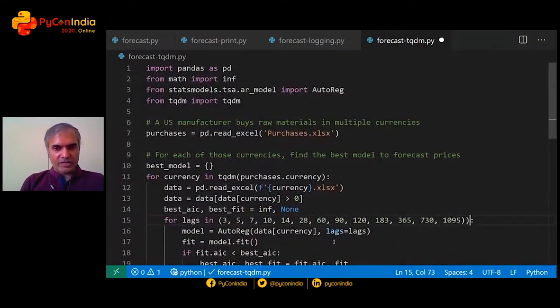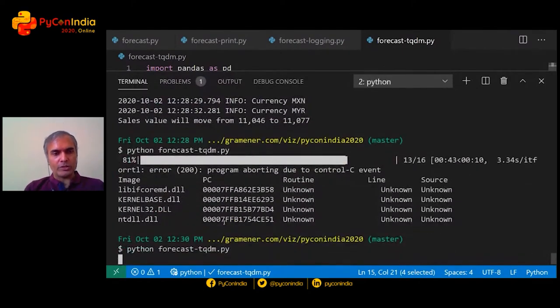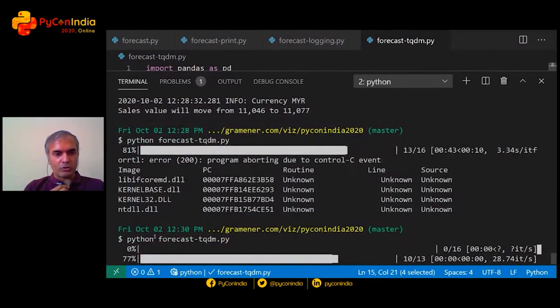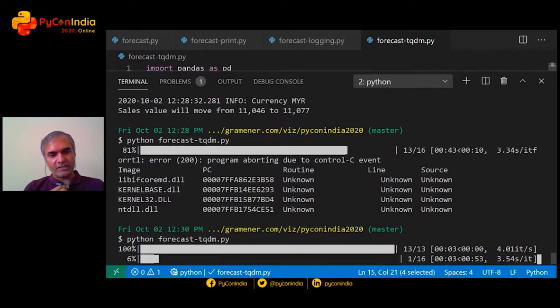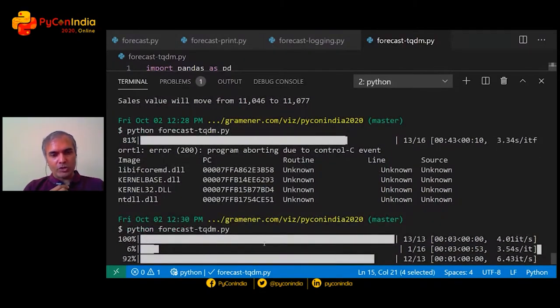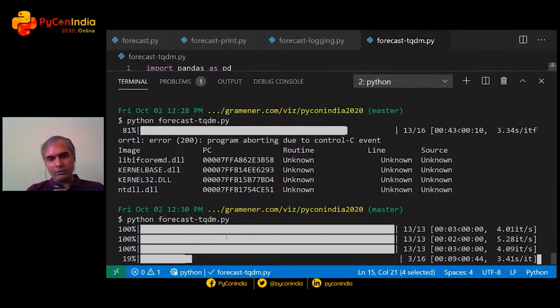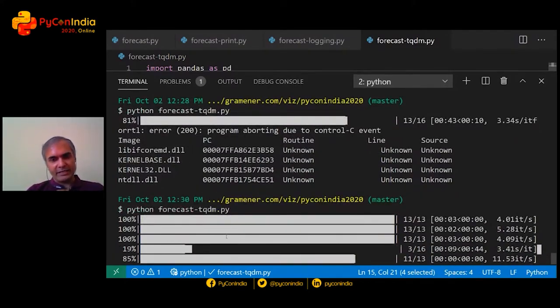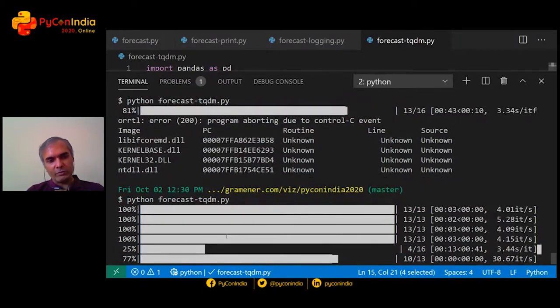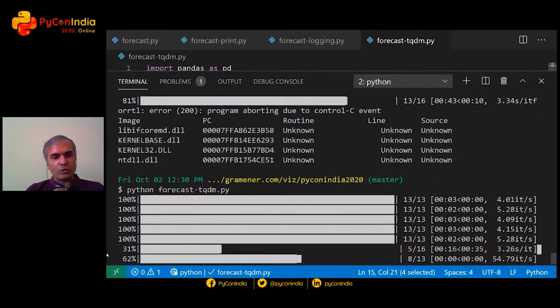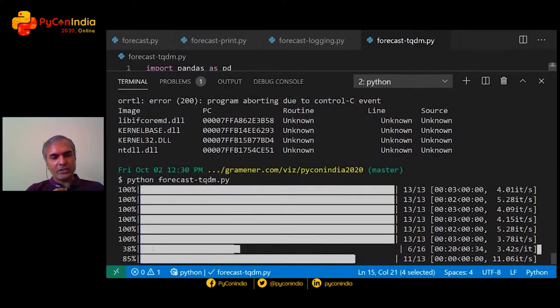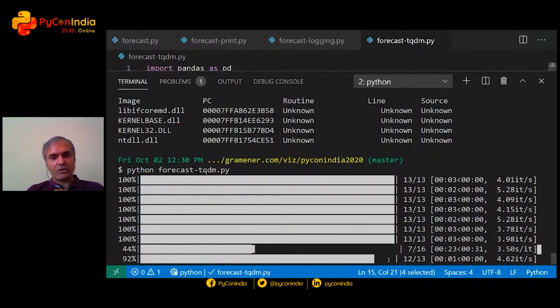TQDM also supports this at 2 levels. So if you put in a TQDM under that, then what it will do is show you the progress, the first row for the first overall progress and the second row for the second. Normally, it would just show 2 lines and the second line would constantly get updated. But on Windows and currently, I think in VS Code, there seems to be a bug where it's not able to move one line above. So basically look at the bottom two lines and ignore the previous lines. The last but one line shows how many currencies it's processed, and the last line shows the progress of the lags.